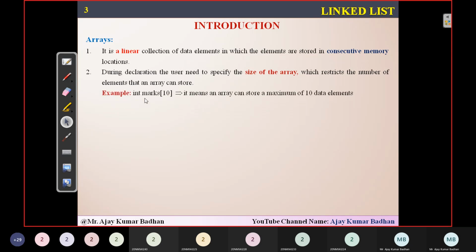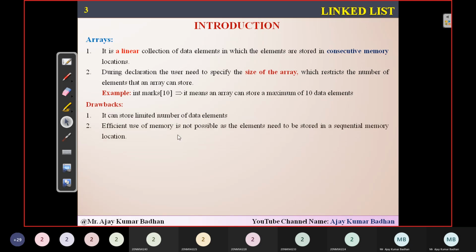So that is what he's saying here. See, int marks 10. What does that mean? Up to a maximum of 10 data elements I can store into this array called marks. Beyond that, I cannot add. If the 11th student comes up and I want to add the marks, it is not possible here. That is the limitation we have here. We can store only a limited number of data items. Efficient use of memory is not possible. Now, why is he saying efficient use of memory is not possible in this particular case?